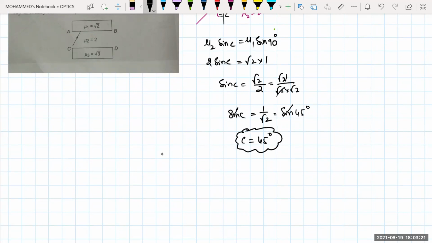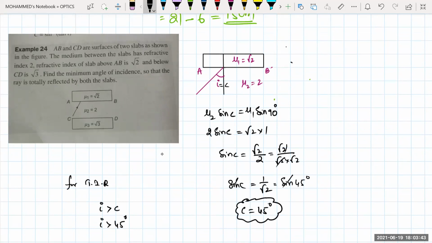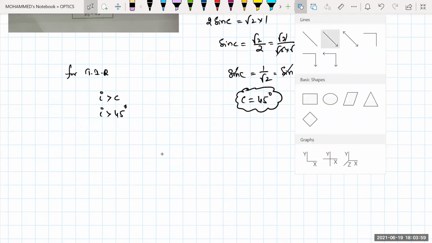Now for TIR to take place, this is not yet TIR. For total internal reflection, what is the condition? Your angle of incidence must be greater than the critical angle. That means I must be greater than 45 degrees. Is that condition clear? Yes. If this is the first ray, here it is refracted at 90 degrees. In order to get it reflected, I must be greater than the critical angle. If I is greater than C, then only TIR will take place. That means I must be greater than 45 degrees.